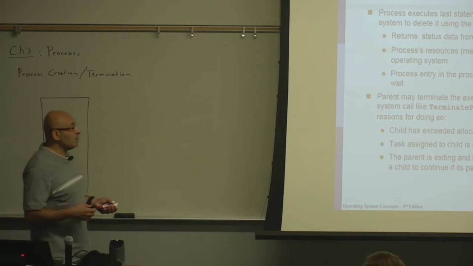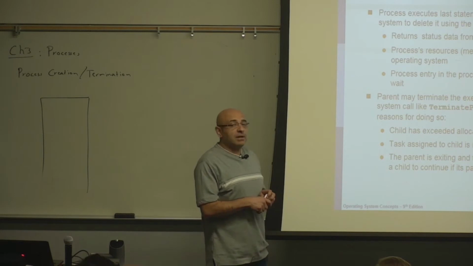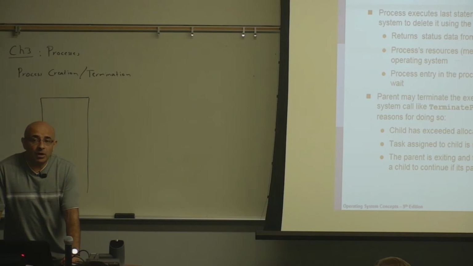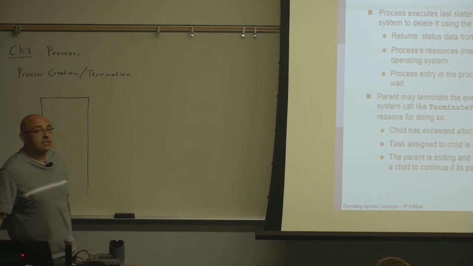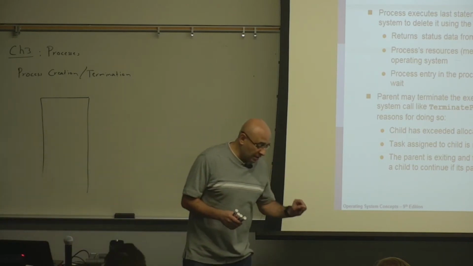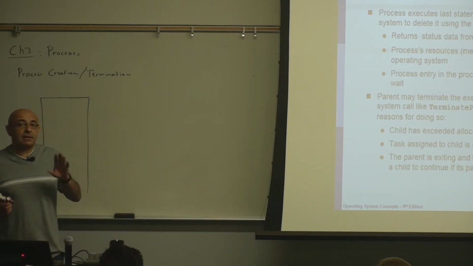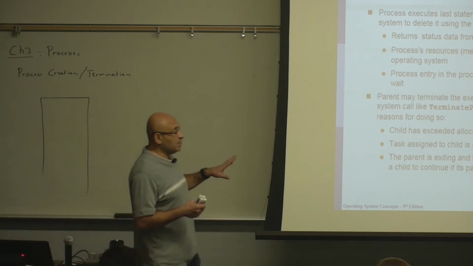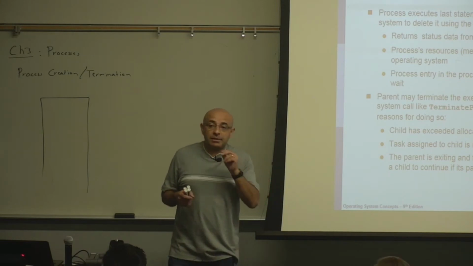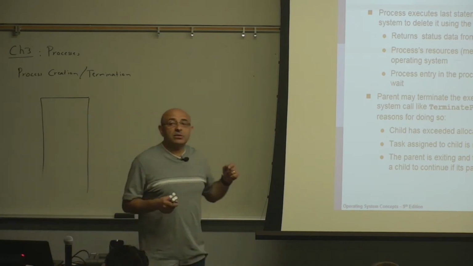In some cases, the parent may terminate the child. A parent process may terminate a child process, and why would the parent do that? One of the reasons is that the task that the child is doing is no longer needed. In fact, we will be doing this in assignment 2, not in assignment 1. But in assignment 2, we will be doing this at the thread level. So it will not be a parent process terminating a child process. It will be a parent thread terminating a child thread when that child is no longer needed.